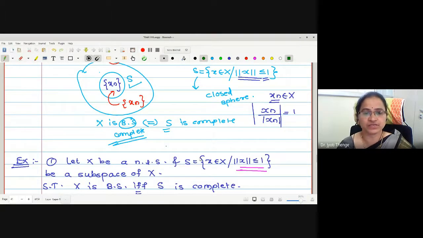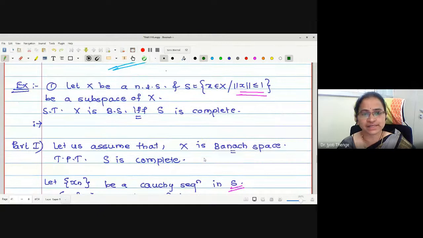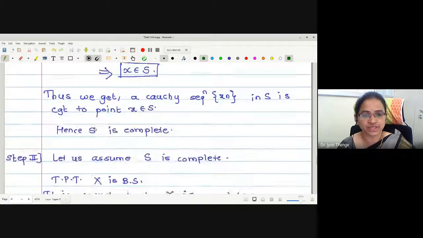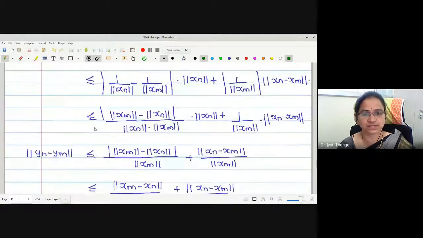In the last lecture, we have seen some important examples. The first example tells that whenever X is a normed linear space, then this is a Banach space if and only if the closed sphere S is complete in this, right? We have seen the proof in detail for this example.